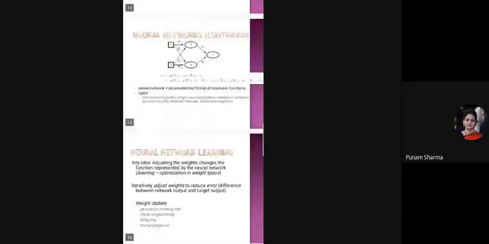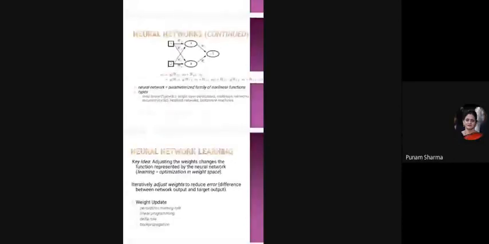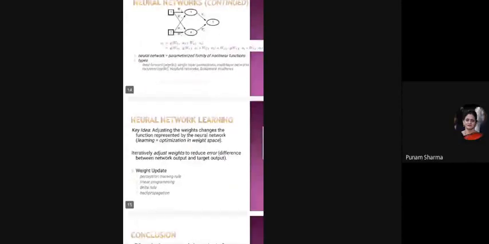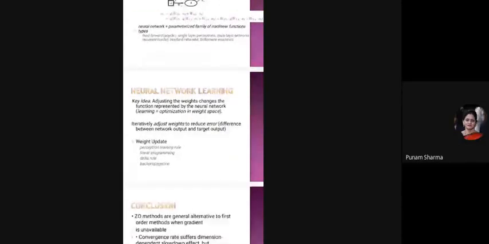This is a diagram of how a machine takes input from one layer to another, second to third, third to fourth, and gives the output at the fifth. A neural network is a parameterized family of nonlinear functions. In neural network learning, the key idea is adjusting the weights, which changes the function represented by the neural network. The weight update is the training rule: linear programming, delta rule, and backpropagation.